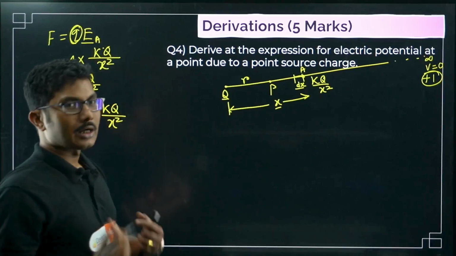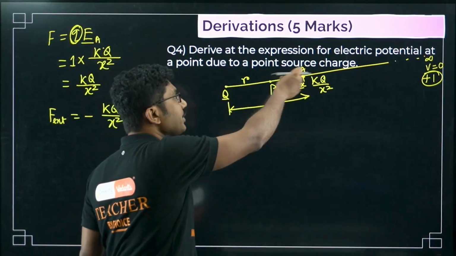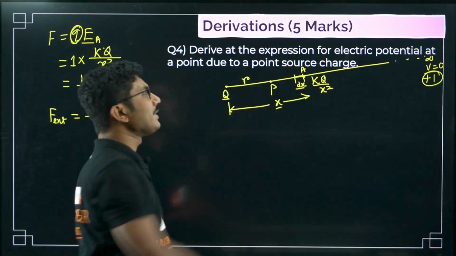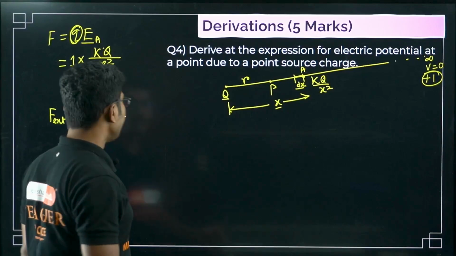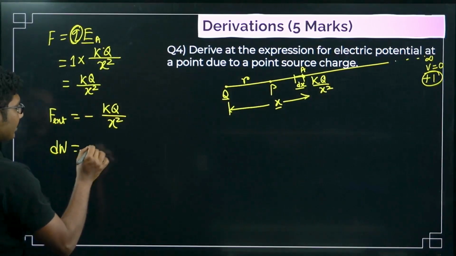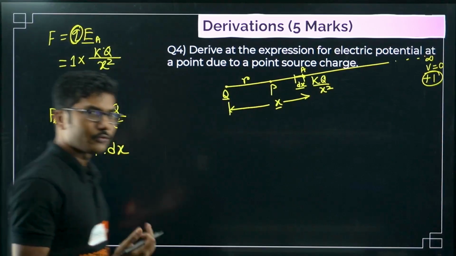Now what is the work done? What is the definition of work done, and what is the work done to move this test charge from A by a very small distance dx? Work done is force into displacement, the dot product of force and displacement.